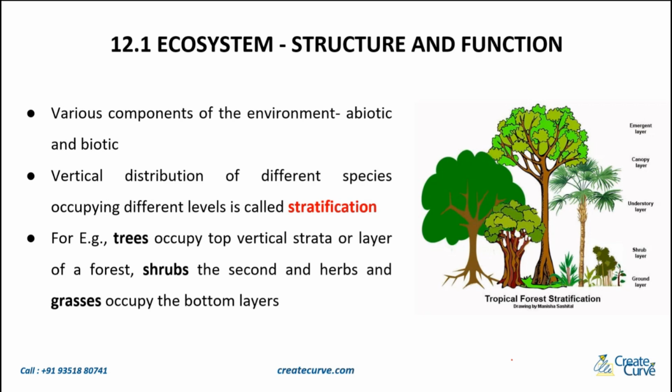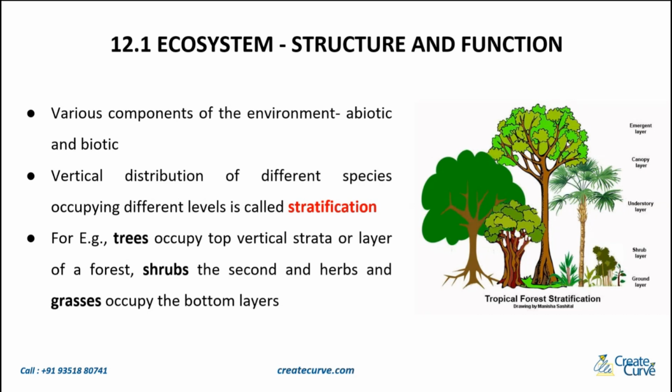Now, you've just seen the various components of the environment. You have some abiotic factors and you have some biotic factors which make up the environment. We also have something called the vertical distribution of different species. And when they occupy different levels, we give it a name called stratification. Strata is nothing but different levels. And stratification is this distribution of the species across these different levels.